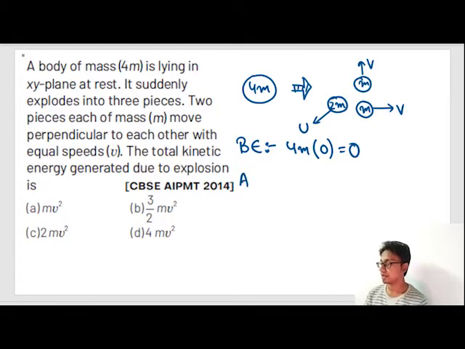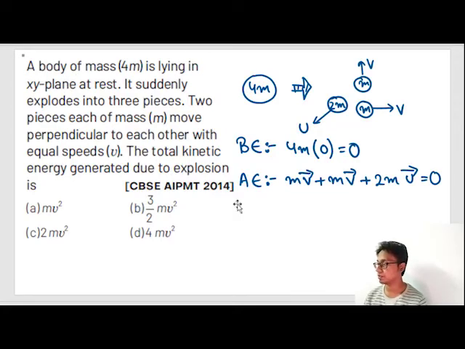After explosion, m into v vector plus m into v vector plus 2m into u vector is also equal to 0. Now don't add these two vectors and make them 2mv, because the direction of this vector is upwards and the direction of this vector is sideways.